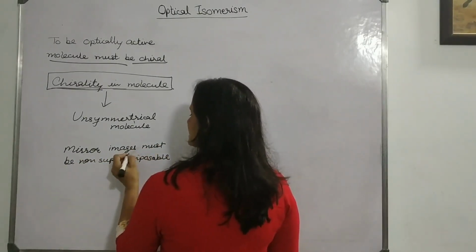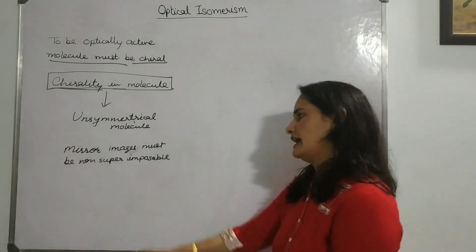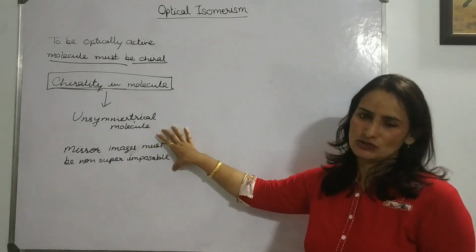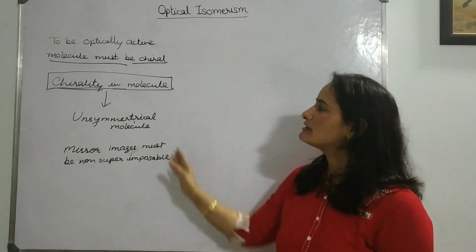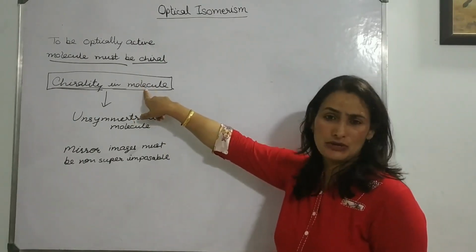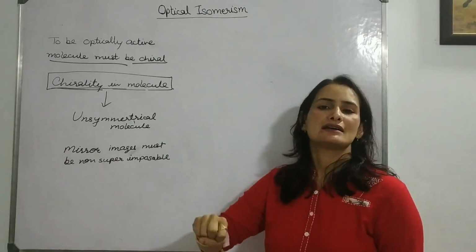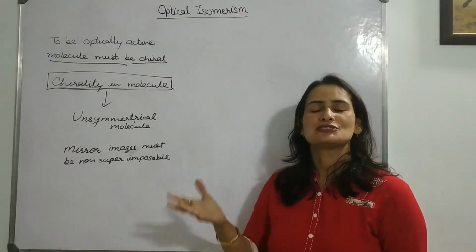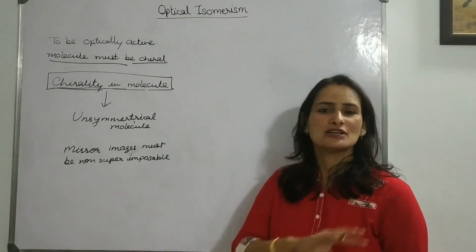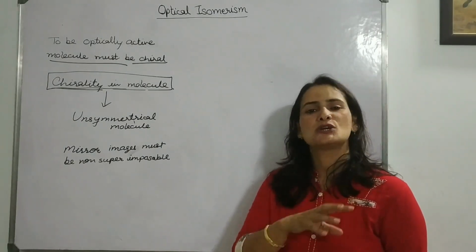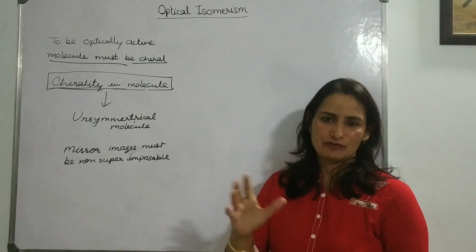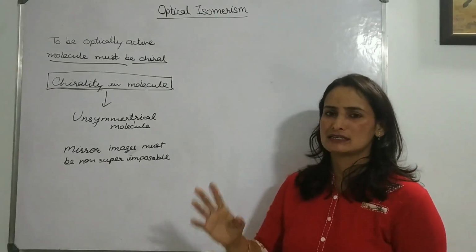So if the first condition is justified and its mirror image is not superimposable, then definitely your molecule will be called a chiral molecule. And being chiral is the essential and sufficient condition. Nothing else is required. If your molecule is chiral, then it will definitely be an optically active compound.